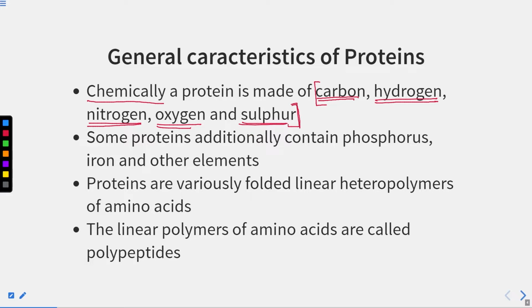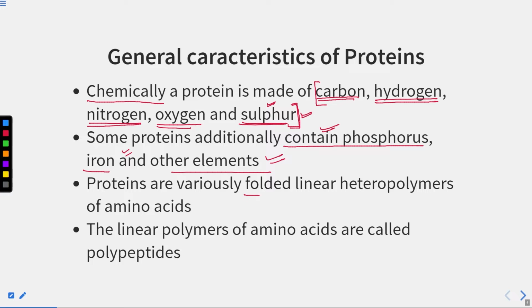Not all proteins contain sulfur, but there are some sulfur-containing amino acids, and if that amino acid is present in a protein, then that protein will have sulfur as well. Some proteins additionally contain phosphorus, iron and other elements.